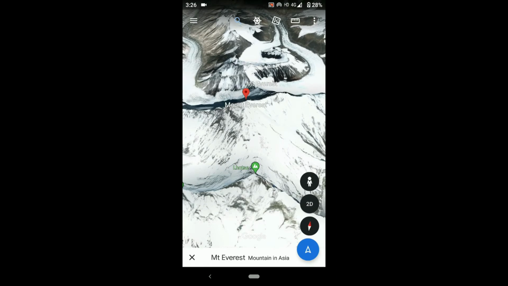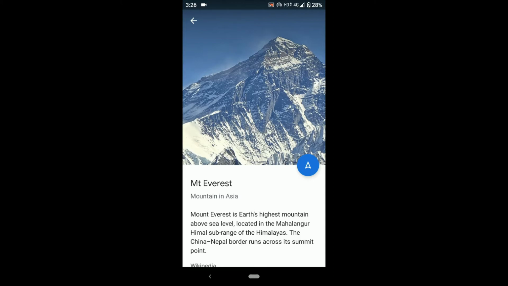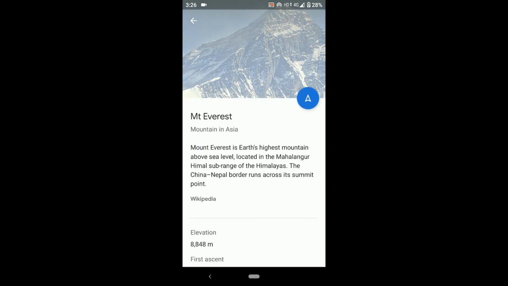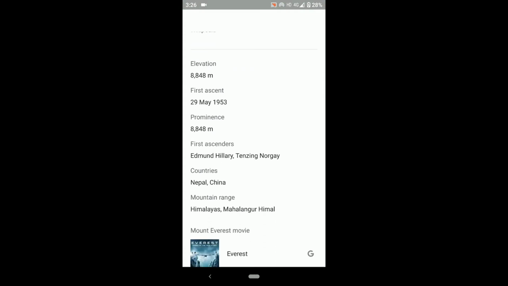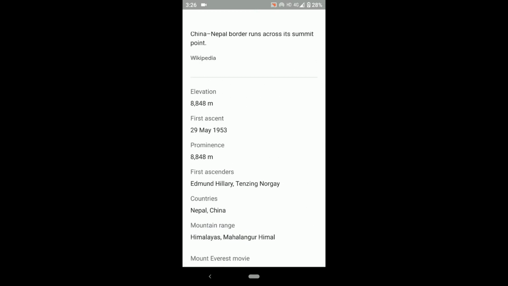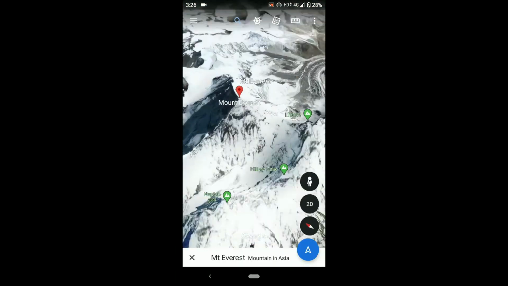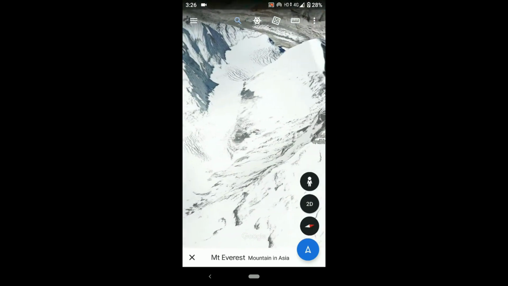It is located on the Nepal China border. You can also see it in 2D view. If you click on download Mount Everest, you can see a deep view of this Mount Everest. Mount Everest, Earth's highest mountain above sea level, is located in the Mahalangur Himal subrange of the Himalayas. You can see the elevation, ascent, prominence, countries, mountain range, and many others. It's one of the useful apps for educational purposes, or you can go for simply fun here. So make sure to check it out, a very useful app.